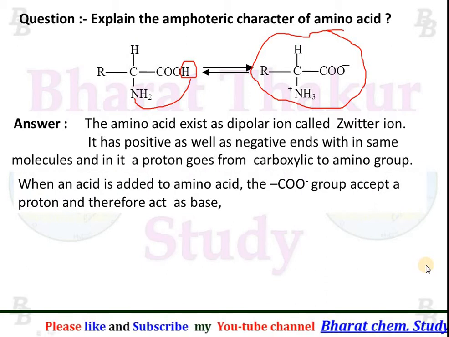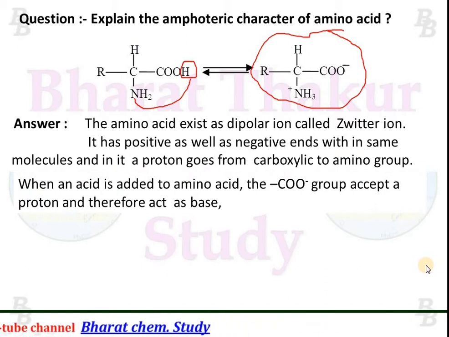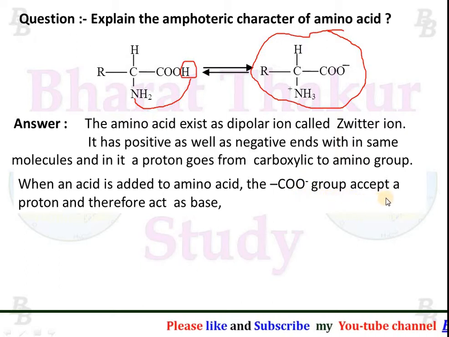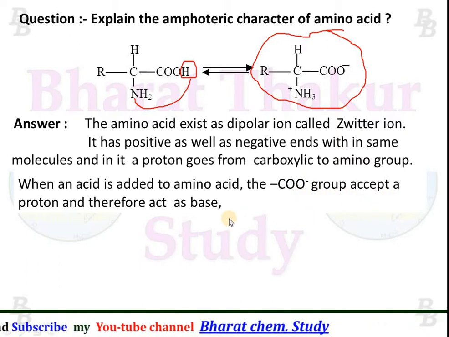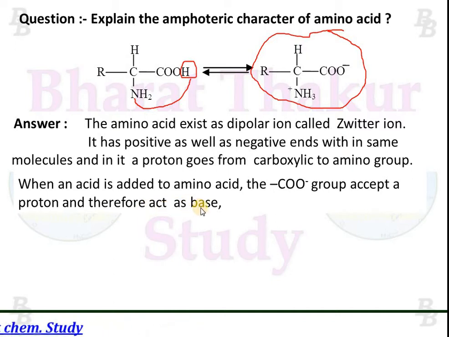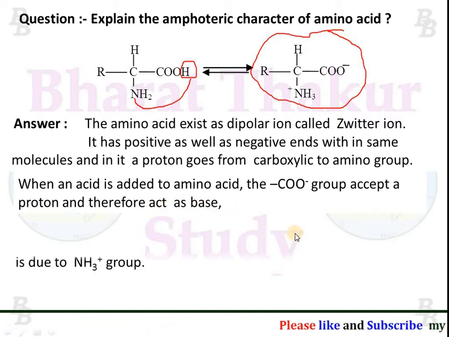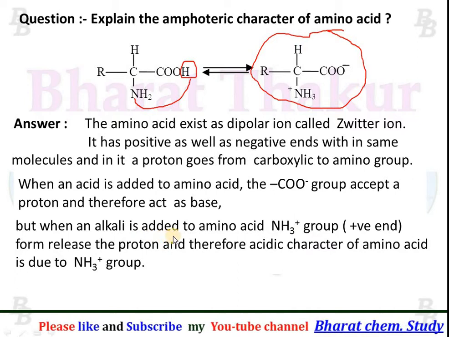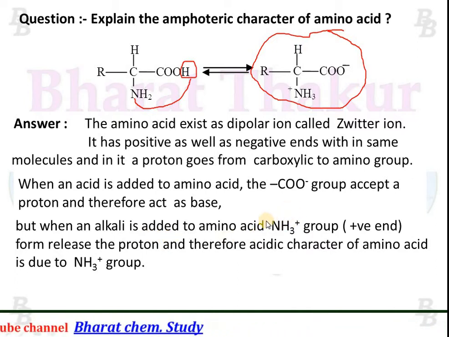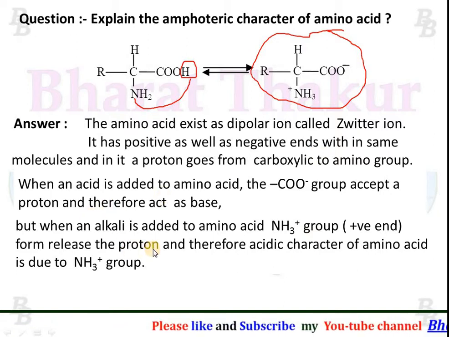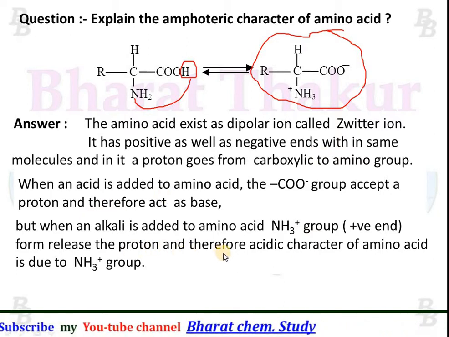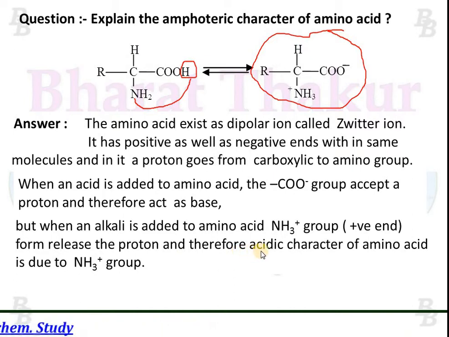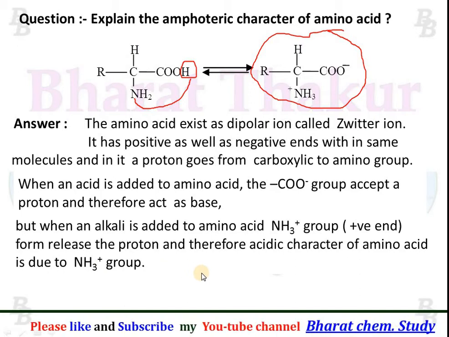When an acid is added to this amino acid, due to the formation of Zwitter ion, the COO negative group accepts or gains a proton from the acid and therefore acts as a base. But when an alkali is added to the amino acid, the NH3 positive group, that is the positive end, will release a proton to the alkali and therefore show acidic character, and this acidic character of the amino acid is due to the NH3 positive group.